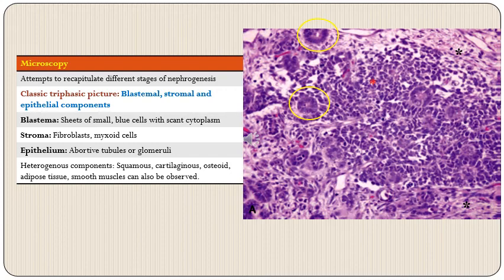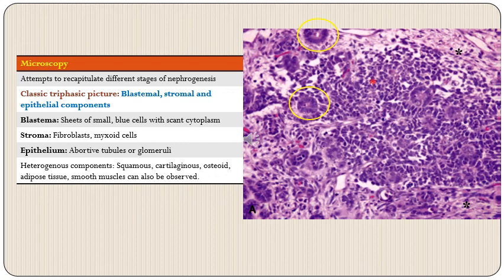Then coming on to microscopic appearance of Wilms tumor. In microscopy, it attempts to recapitulate different stages of nephrogenesis, as it is an embryonic tumor. So the various immature components of kidney or nephrogenesis are identified and they try to mature. So the classic triphasic picture is of three components that are seen in a Wilms tumor. These are blastemal component, stromal component, and epithelial component.